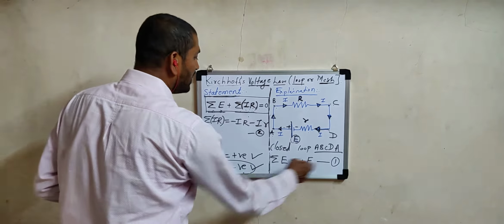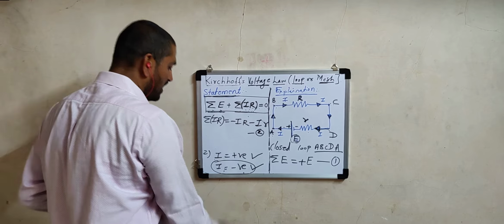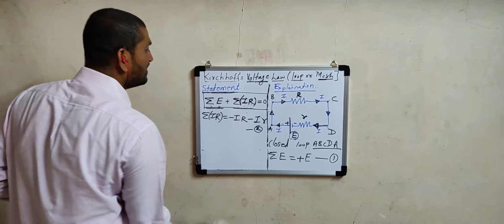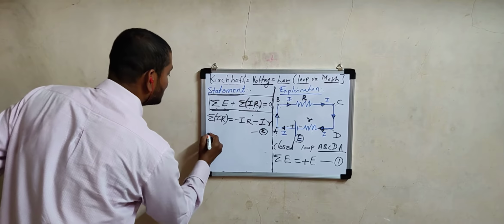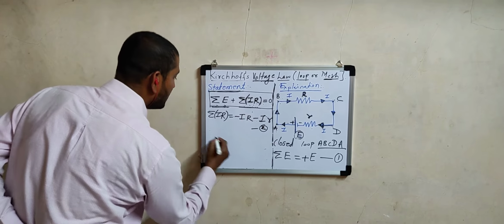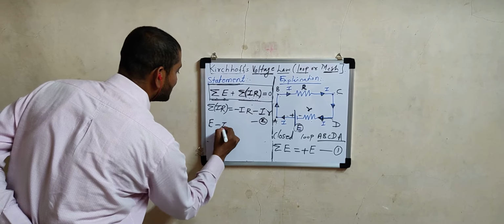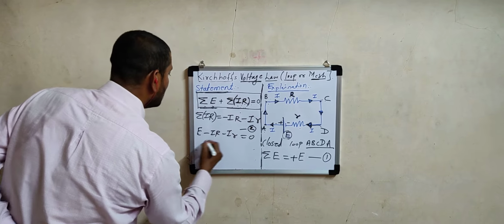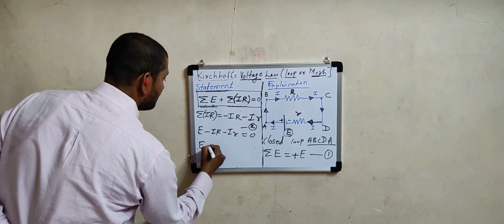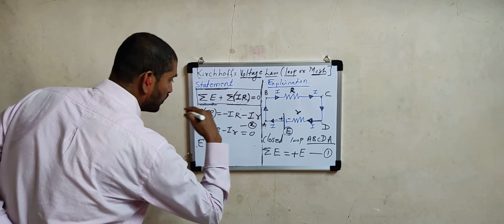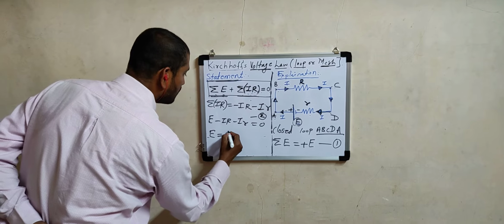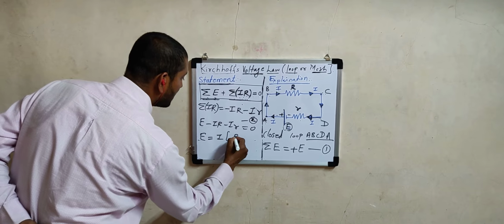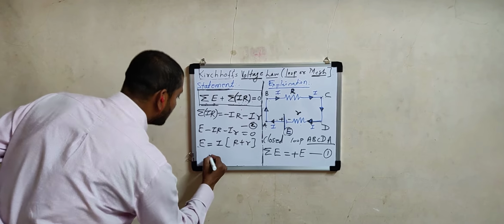Now equation 1 sigma E, equation 2 sigma IR. Now what is the last step? To apply Kirchhoff's voltage law. Sigma E plus sigma IR, as per the equations, E minus IR minus Ir must be equal to 0. Now here, listen to me, taking both minus terms to the right side, E is equal to I common, in the bracket we get R plus r. So what does it conclude?